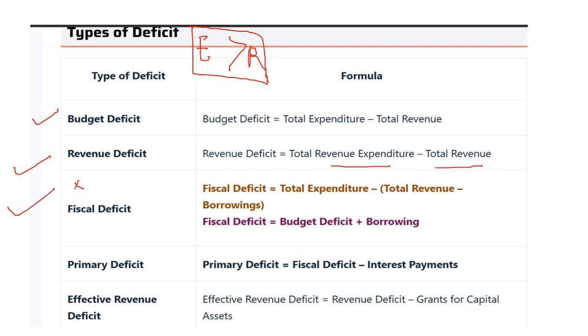Third one, very important, fiscal deficit: total expenditure minus total revenue minus borrowing. So it indicates the borrowing of government. Fourth one, primary deficit: fiscal deficit minus interest payments. We will discuss in detail in original budget documents. And effective revenue deficit: revenue deficit minus grants for capital assets.